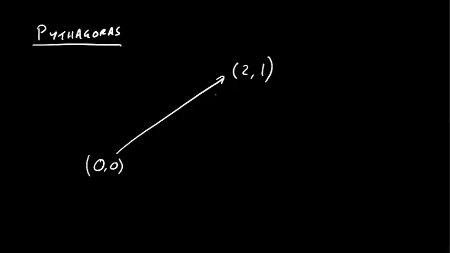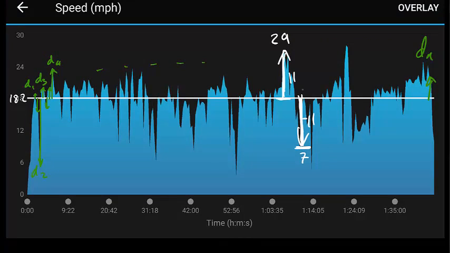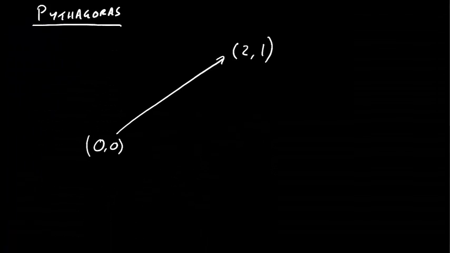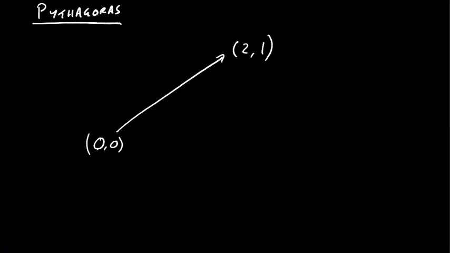So what is the length of this vector? Much like we're working out the length of our distances in our data set, here we're just measuring the length of this vector. How do we do it? Well, we split it up into an x component and a y component, and we just form a nice little right angled triangle there.